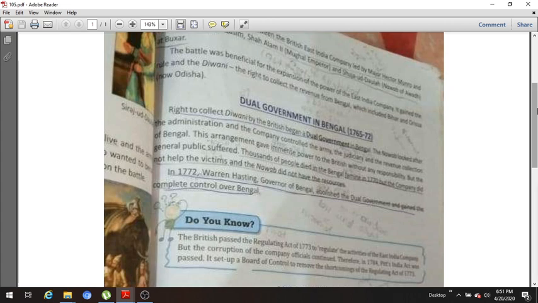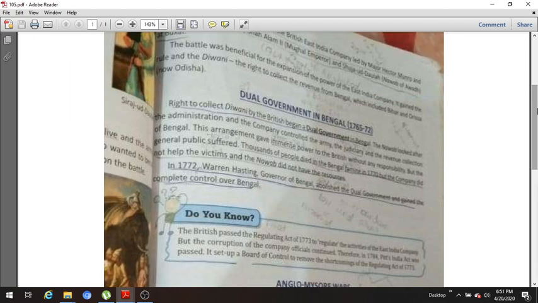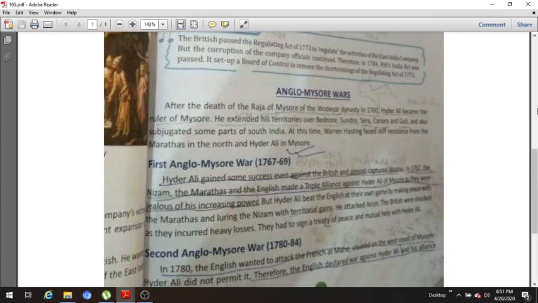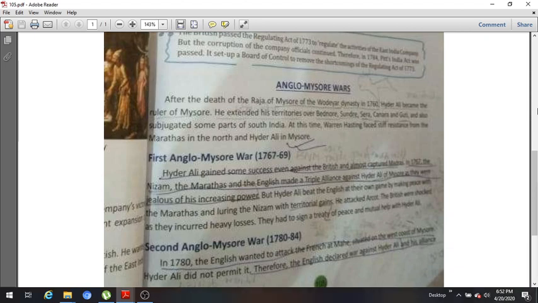Finally, in 1772, Warren Hastings, the governor of Bengal, abolished this dual government, and he finally established full control in Bengal by the Britishers. So this is the story of the conquest of Bengal. In the previous video, we talked about the Battle of Plassey and the Battle of Buxar. In this video, we have seen what the dual government was.